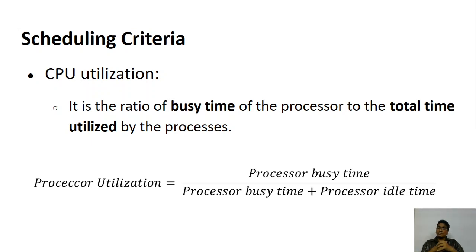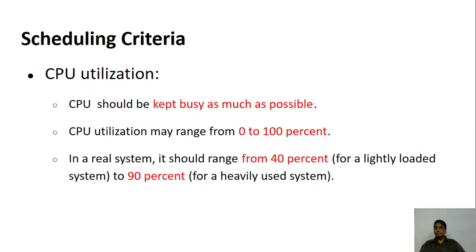CPU or processor utilization is processor busy time divided by processor busy time plus processor idle time. Sometimes the processor is busy, sometimes the processor is idle. That together is the total time. So if you were using it for 1 hour in total, out of which the processor was busy only for 15 minutes, that means 75% of the time has been wasted for other activities. So that can happen.